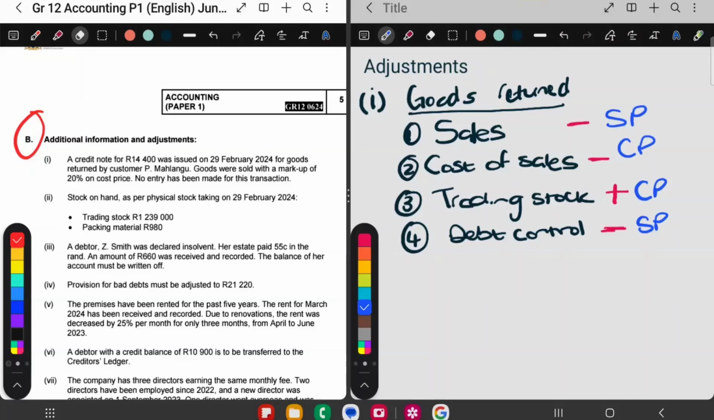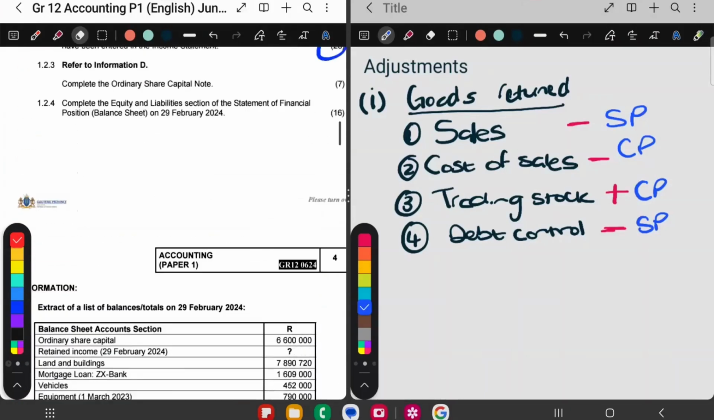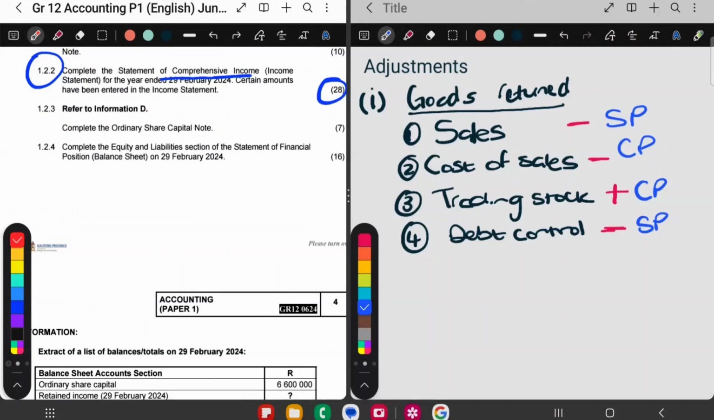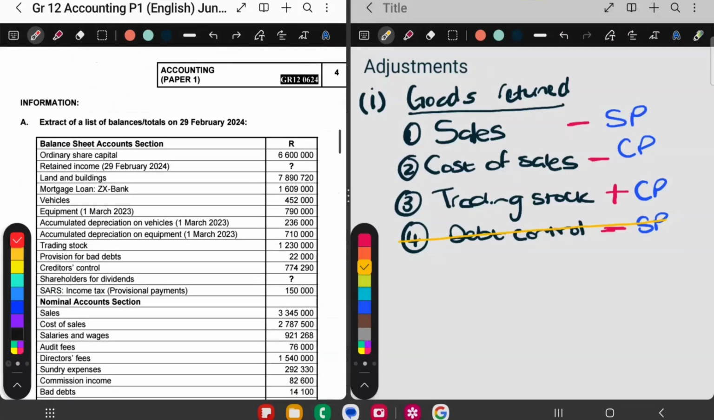So because we are busy with the income statement and balance sheet, when you look at the question, remember you must focus on the whole question. They want the ordinary share capital note. Then they also want the equity and liability section of the balance sheet. So because they only want equity and liability, is debtors control involved over here? No, it's not involved. So we're not going to show the effect of that in this exam. But the income statement has sales, it has cost of sales, and then we know the income statement will have a trading stock deficit or surplus. So we also have to deal with this over here.